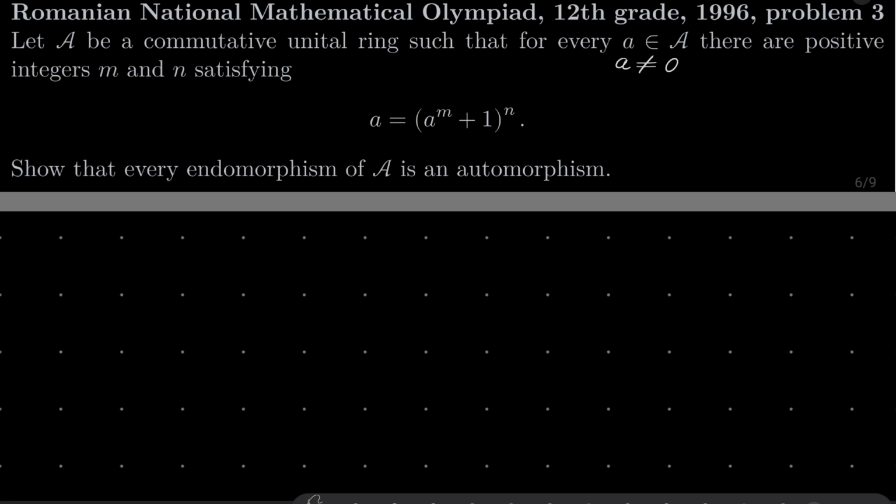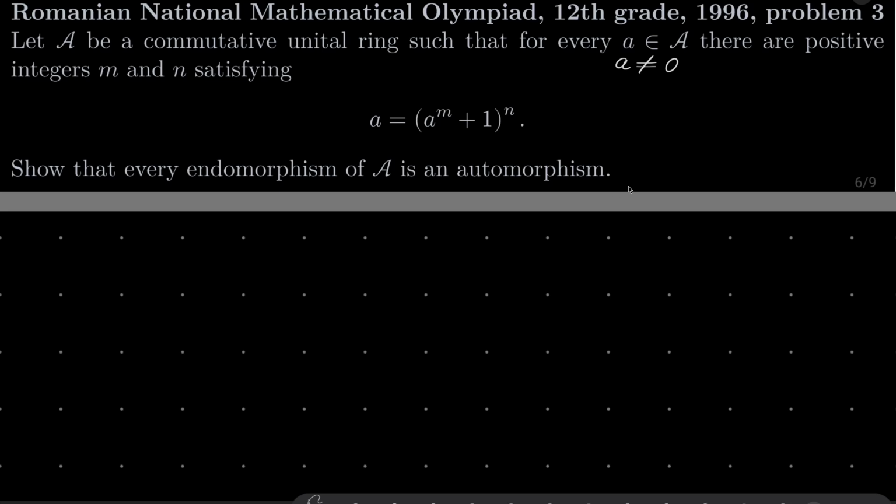Hello friends, in this video I'd like to solve the following problem from the Romanian National Mathematical Olympiad for 12th graders, year 1996, problem number 3. Let A be a commutative unital ring such that for every non-zero element a of our ring, there are positive integers m and n satisfying a equals (a to the power of m plus 1) all to the power of n. We wish to show that every endomorphism of this ring is actually an automorphism.